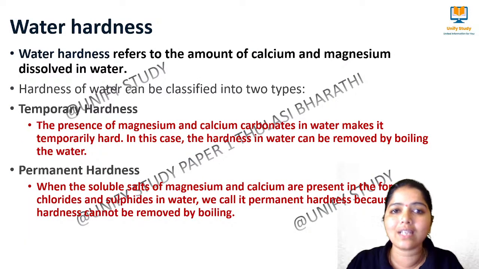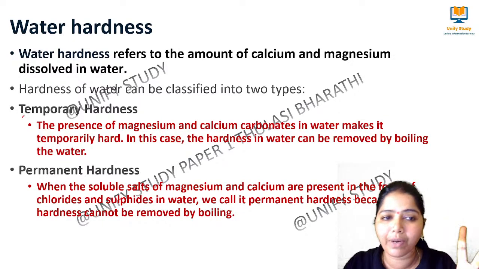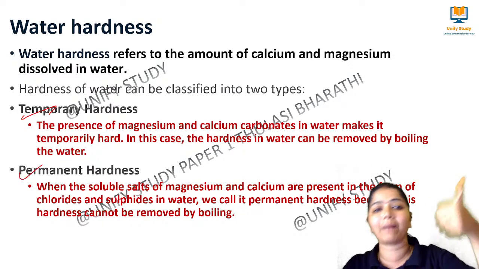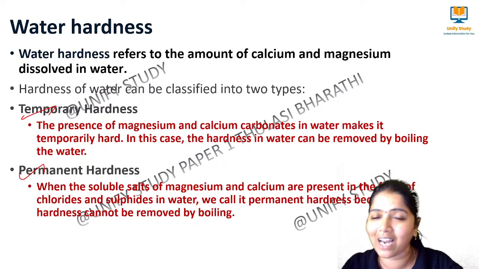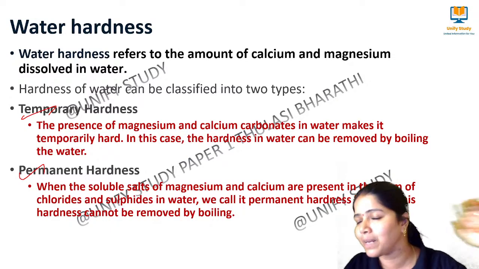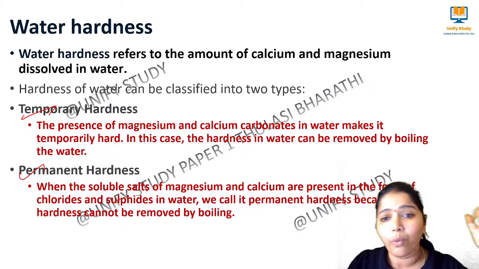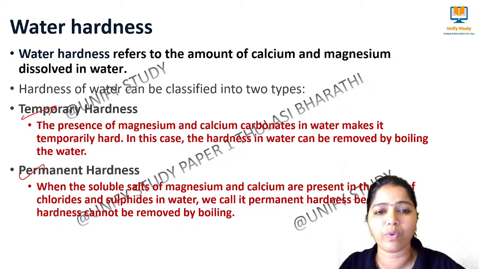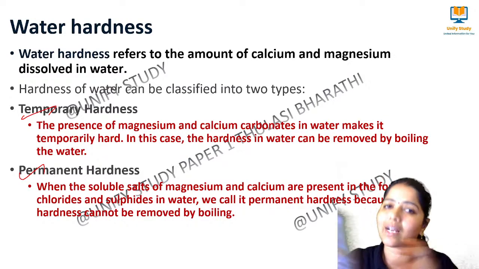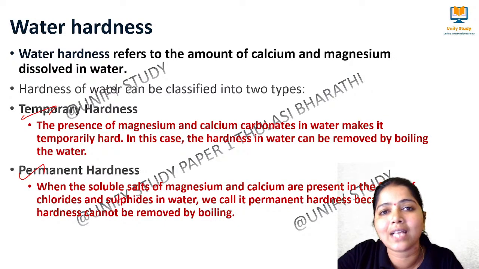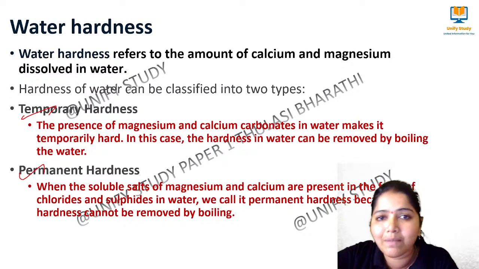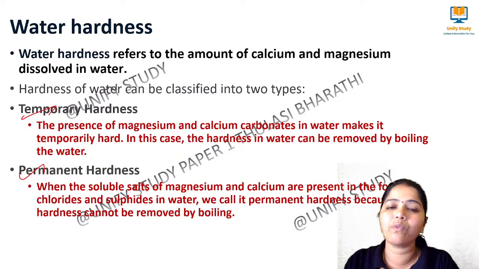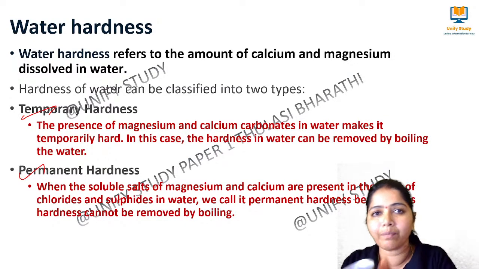So this hardness is of 2 types. One is temporary hardness, another one is permanent hardness. We had a recent year question, learners. Please take it as a term of revision. What do you mean by temporary hardness of water? Whenever you take a glass of water, if it has the magnesium and calcium carbonates in that water, then we will say the water is hard, temporarily hard.